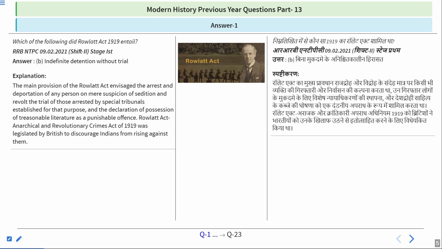And one more thing that you can add to that: a lot of leaders in Punjab and other regions were arrested on the basis of this Rowlatt Act. So remember, the answer is indefinite detention without trial.